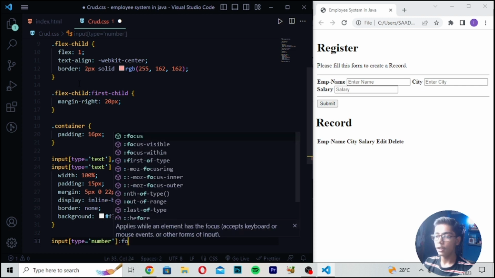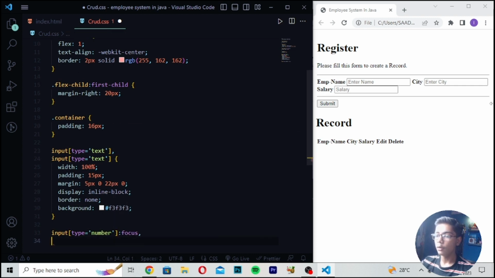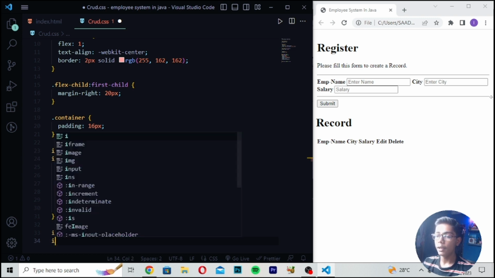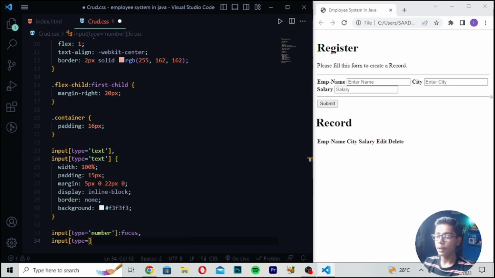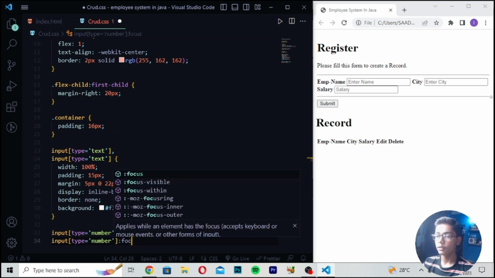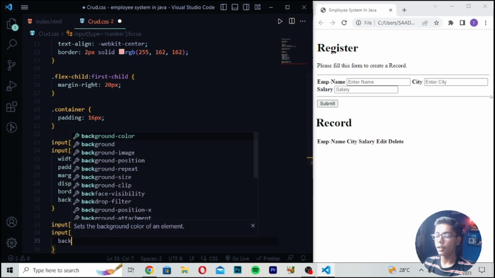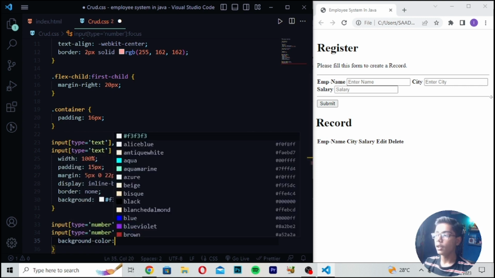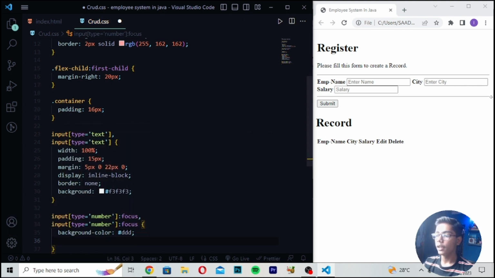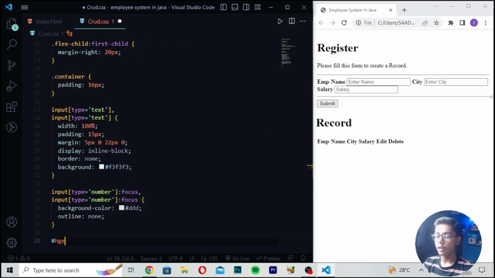Then I will be just moving down, right here input type is equals to number value I will be writing here, and right here focus. And then you have to write here comma value like this. And after writing this comma value, I will be writing again the input type number value here. And after writing this, I will be writing focus. So in focus, I will be now writing the background color, and in background color I will be writing triple D. Then you have to write here outline, which should be none. Then I will be now writing here heading 1.